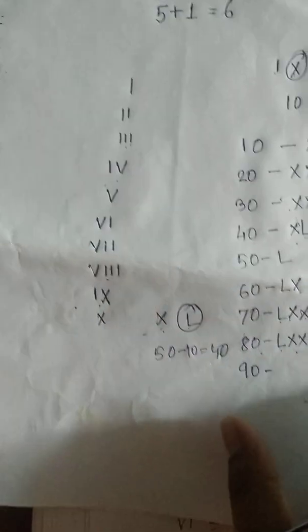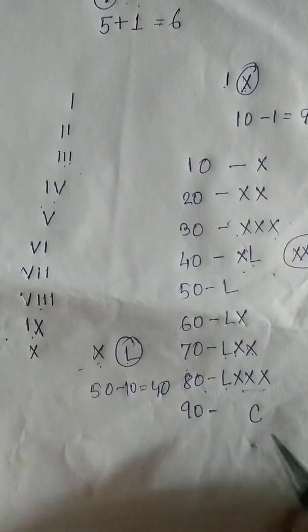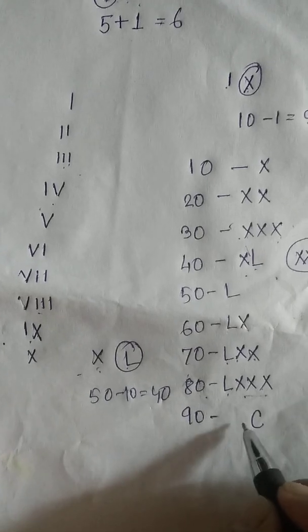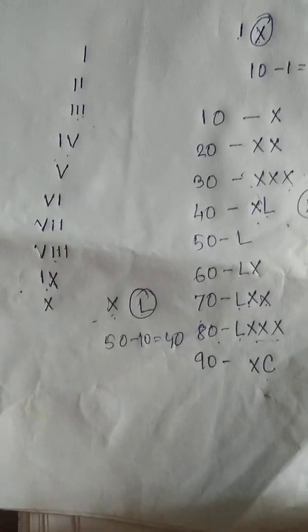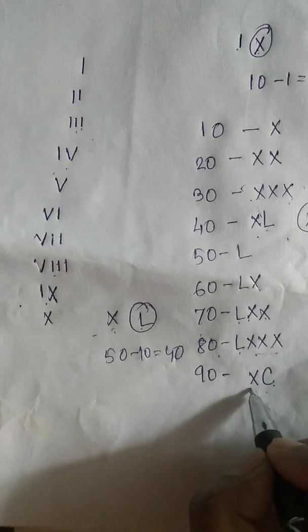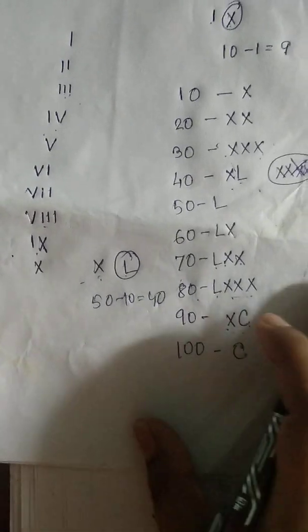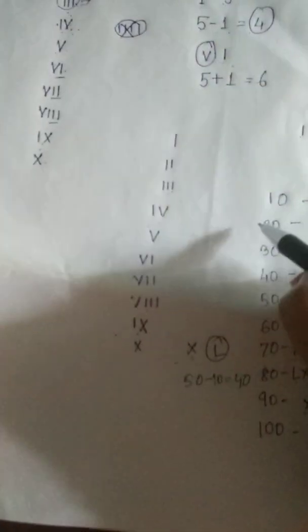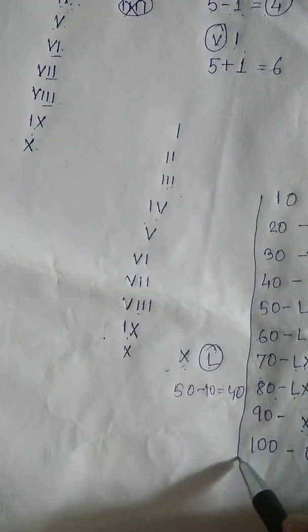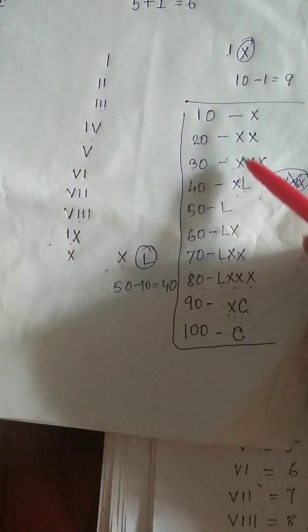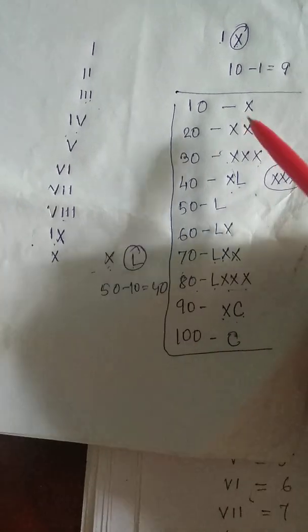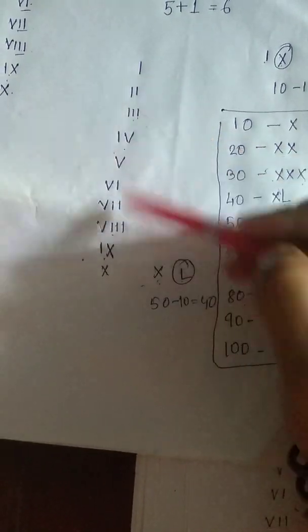So 100 means what, students? 100 means C. So now we will write X, which means 10. 100 minus 10 is how much? 90. So XC. And we write 100, which means C. Is it clear, students? So this is 10 to 100, and this is 1 to 10.